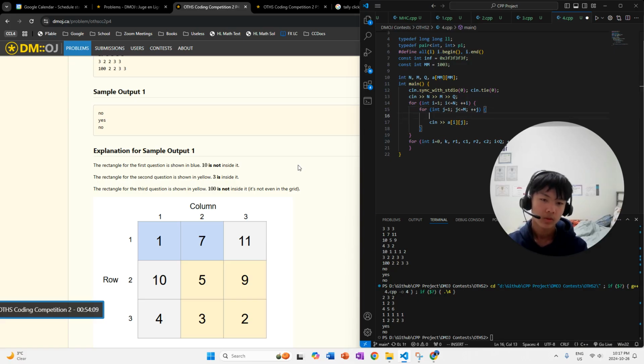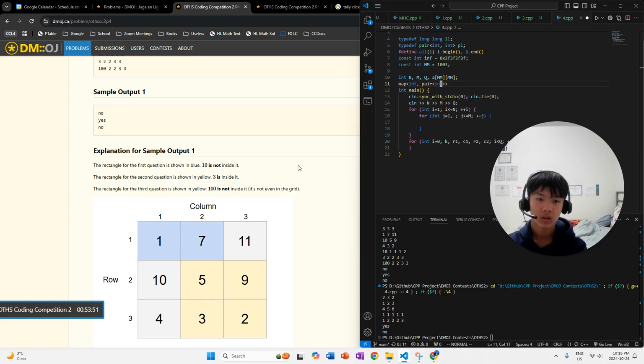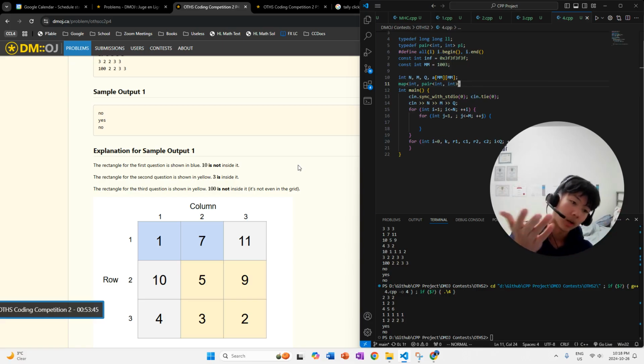Now here, instead of putting it into the array, I don't even need an array now. Let's have a hash map. So I'll create a map from int to a pair, right? Why do we do pair? Because we need the R and C values. So R comma C, that's going to be the pair.